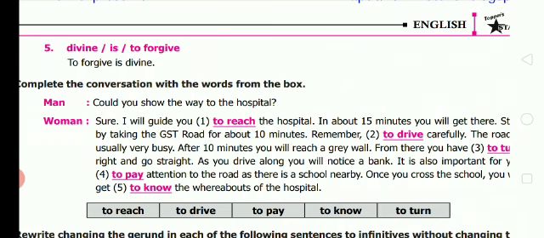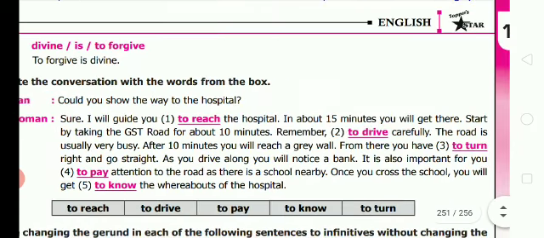Now, moving on to the next exercise, that is, complete the conversation with the words from the box. They have given the answers. Okay. See, man, could you show the way to the hospital? Woman, sure, I will guide you to reach the hospital. In about 15 minutes, you will get there. Start by taking the GST road for about 10 minutes. Remember to drive carefully. The road is usually very busy.